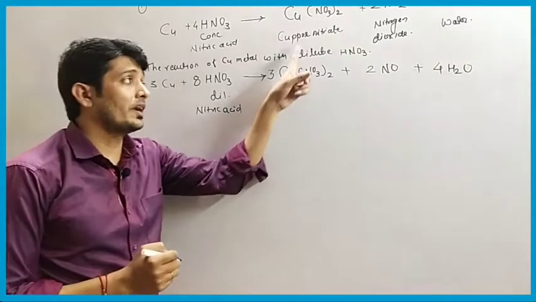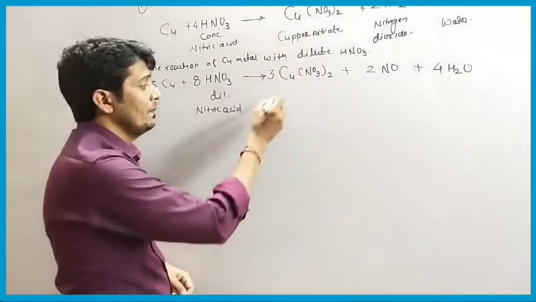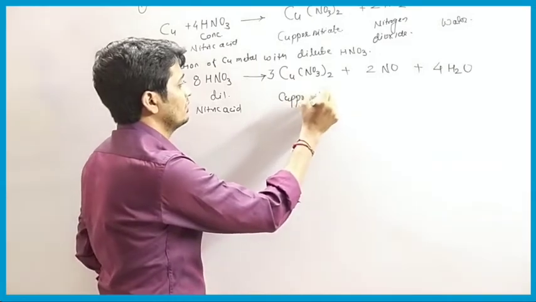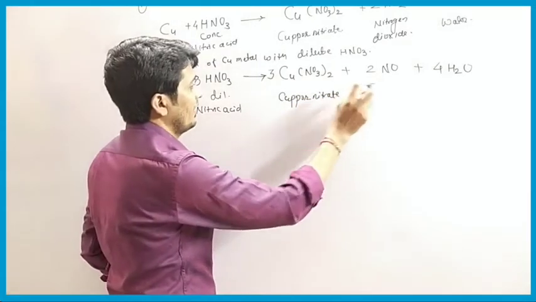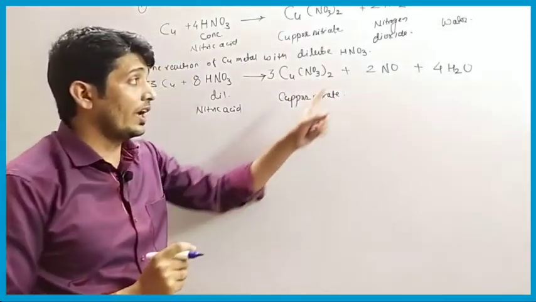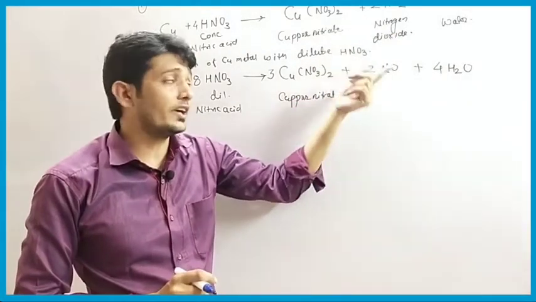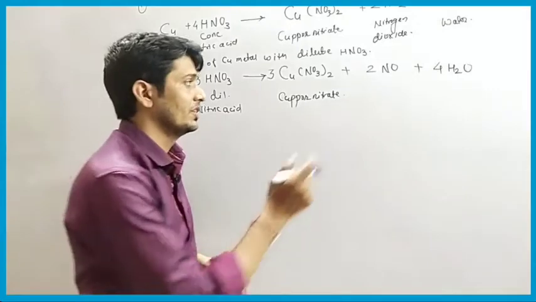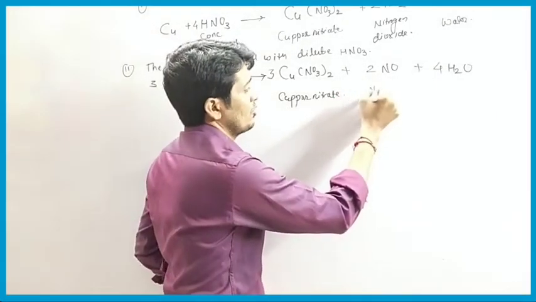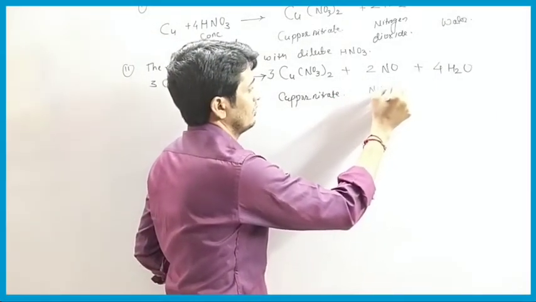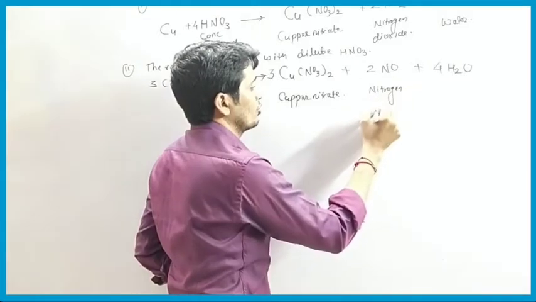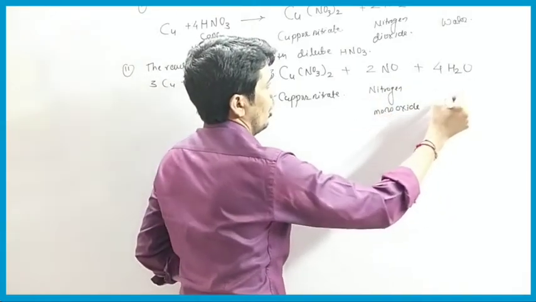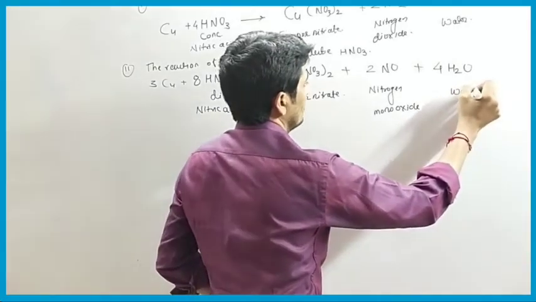This is copper nitrate. We have here the name copper nitrate, and the oxide here is nitrogen dioxide and here nitrogen monoxide. Mono means one oxygen. Okay, so it is nitrogen monoxide along with water.